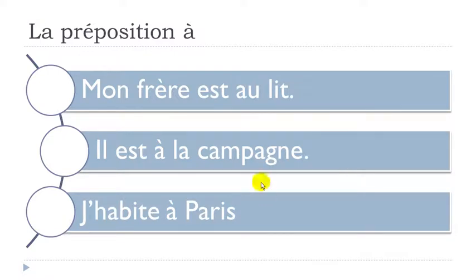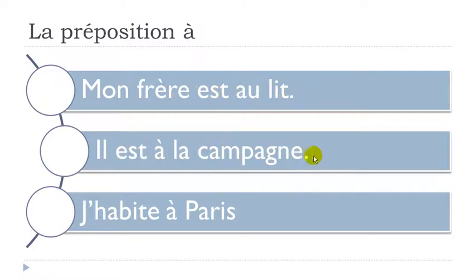And then the last one, if you want to introduce a town, you want to use this habiter, habiter is to live, okay? J'habite à Paris. You can see we don't put any articles, just the name of the town. J'habite, I live in Paris. J'habite à Paris. All right, so mon frère est au lit.